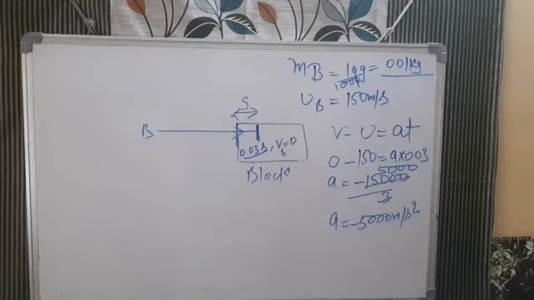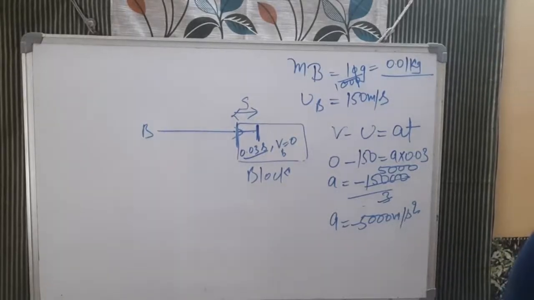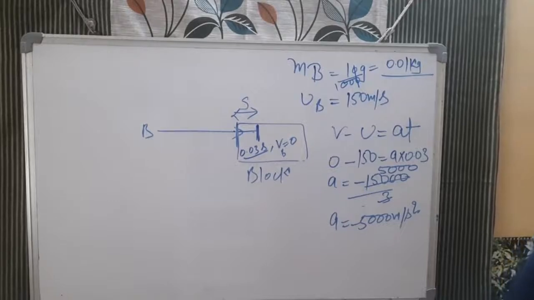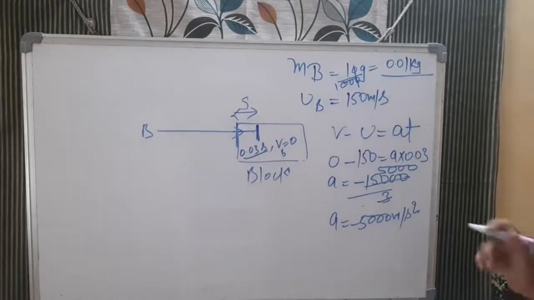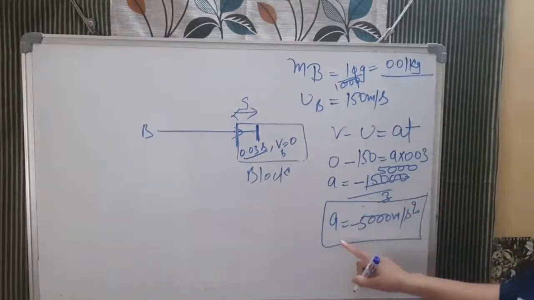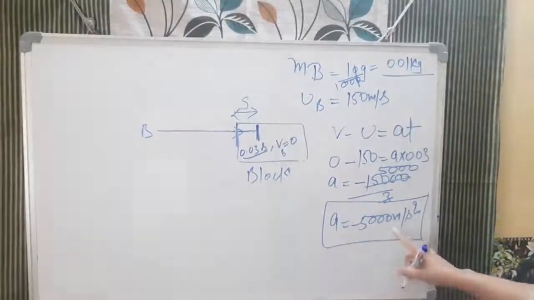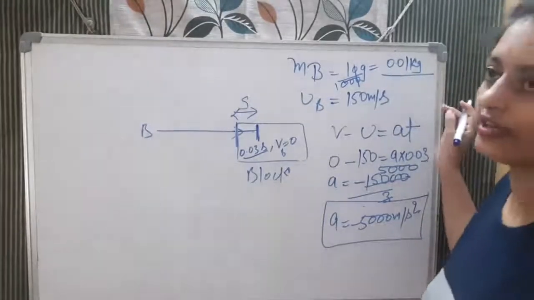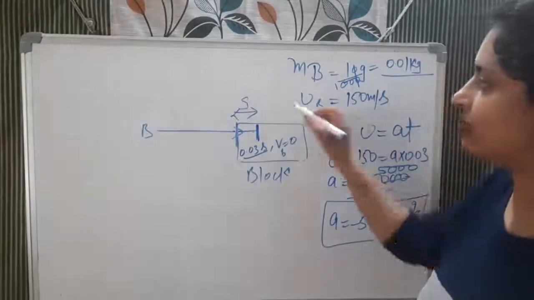This will be your acceleration, and why it comes in the negative direction, because final velocity is 0. So specially it is, we can say that this is the retardation, we can call it retardation also. So acceleration हमें यहाँ से मिल गया. Acceleration अगर आप बोलोगे, again I am telling, if you will say acceleration child, so acceleration will be minus 5000, and if you are saying retardation, so retardation is 5000 meter per second square. So this comes, now we need to calculate this s.